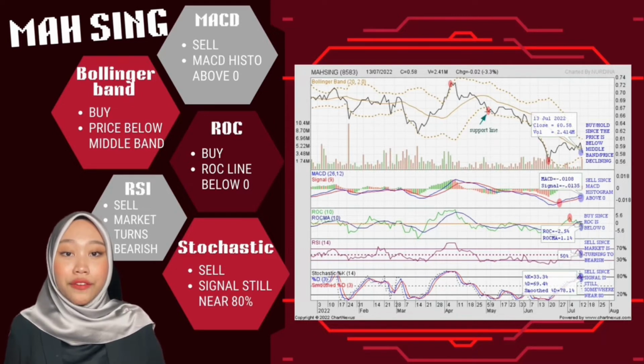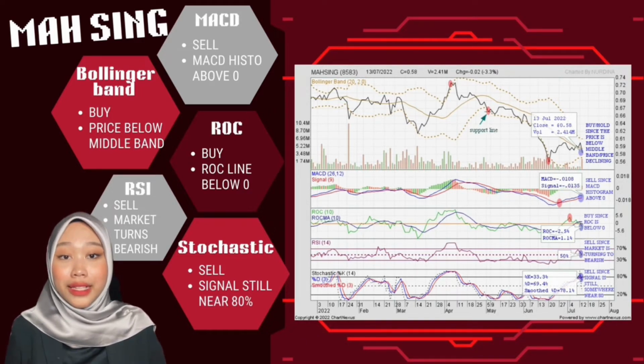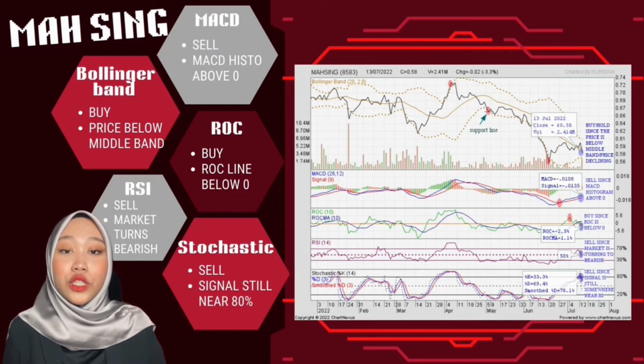Next is the Moving Average Convergence Divergence, MACD. On June 27, it appears that the MACD line has crossed above the signal line, indicating a buy signal to traders. This was confirmed by the MACD histogram, which moved from below 0 to above the 0 line. There has been no crossover of the MACD and signal line as of July 13, 2022. Consequently, there is no clear selling indication. Nonetheless, the MACD histogram has continued to climb above 0. Hence, traders can select to sell at the current moment.